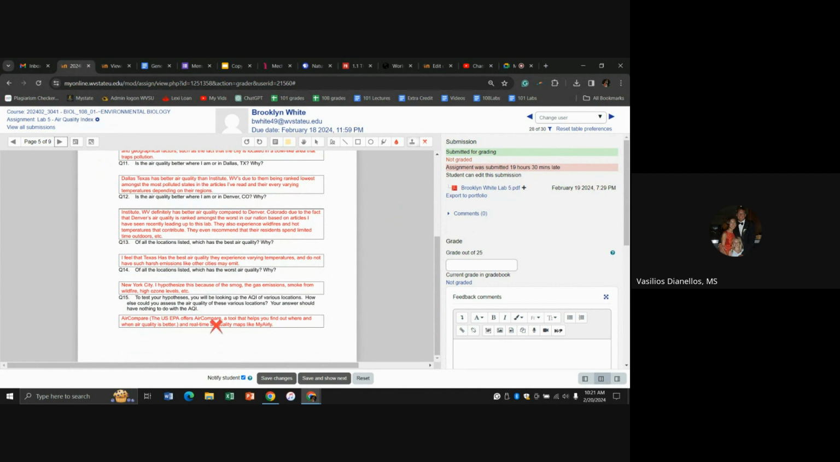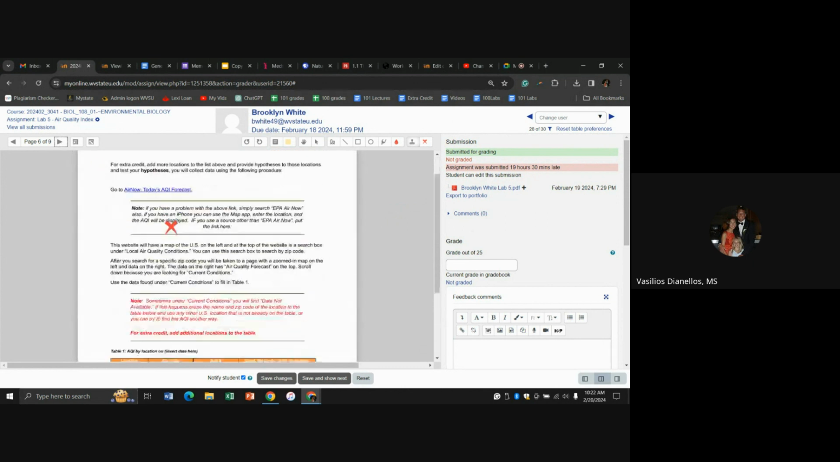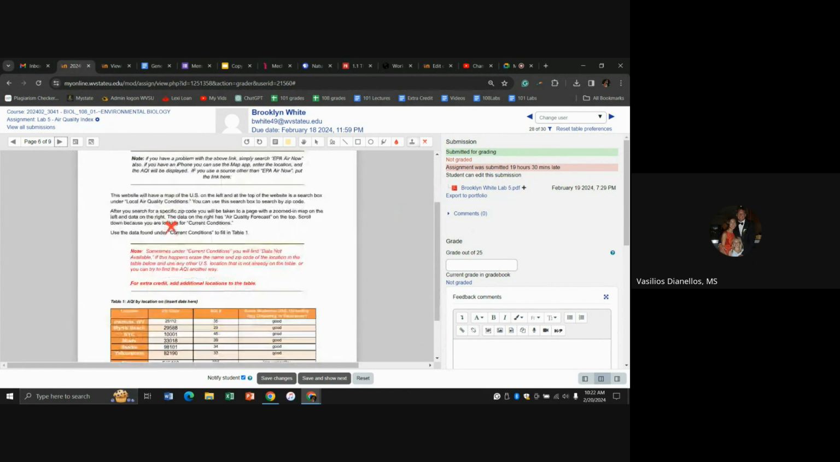AirCompare, the US EPA is a tool that helps you find out where and when air quality is better. Real-time air quality maps like my Airly. And this is a good example too. Had I had more time, I would check this AirCompare and see if that provides an AQI, because you can see here it says your answer should not have anything to do with AQI. But I don't have time for that, so I'll assume this AirCompare that you listed has nothing to do with the AQI index. Anyway, let's go down here.